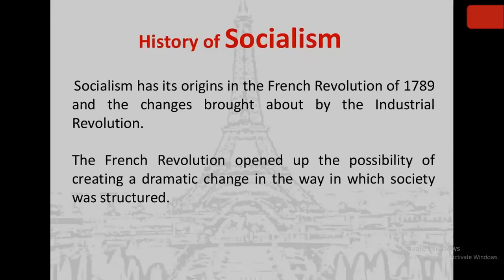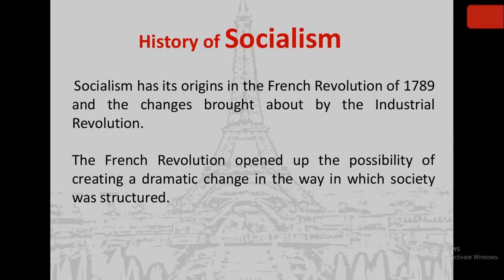Now, what is the history of socialism? It's not that socialism just emerged one day in the minds of people in Europe. Socialism was there in the minds of people, but what were the features or the reasons why socialism rose in them? That we are going to learn. It has its origin in the French Revolution in 1789. And what changes it brought during the Industrial Revolution, how industries were developed, how people started getting work, all those things, in that chapter also socialism was there.